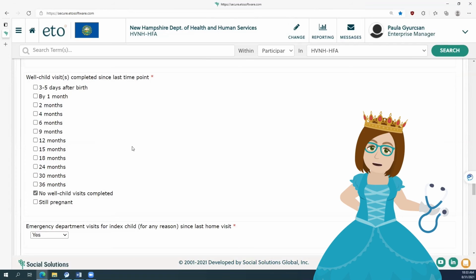Next, you would check off since these last touch points, so my baby's almost 5 months old. So I would ask, was there a well child visit since the last visit, because you ask this at every visit. In this case, there wasn't. So I checked no well child visits completed.